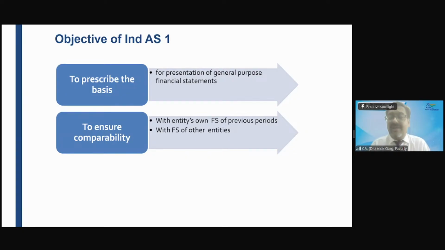Why? Because Ind AS 1 says your first component is the balance sheet. Ind AS 1, para number 54, says that property, plant and equipment is the first line item, the minimum line item. Schedule 3 says in the format that PPE comes on the top. So friends, Ind AS 1 ensures not only comparability from last year to current year, it also ensures comparability of financial statements between other entities as well.